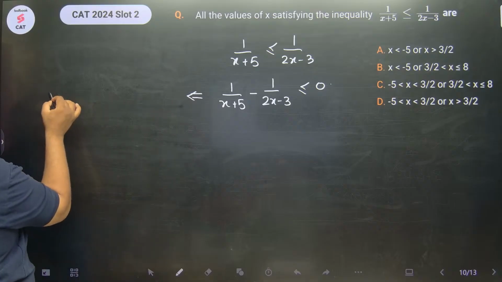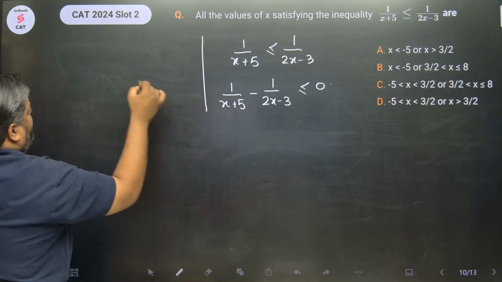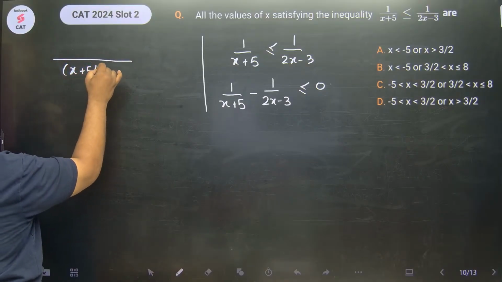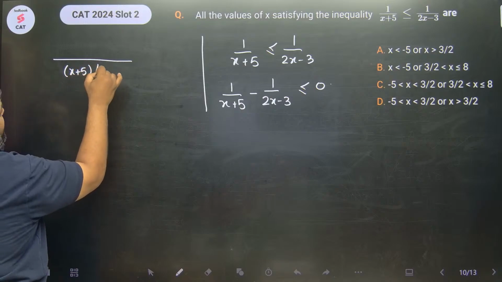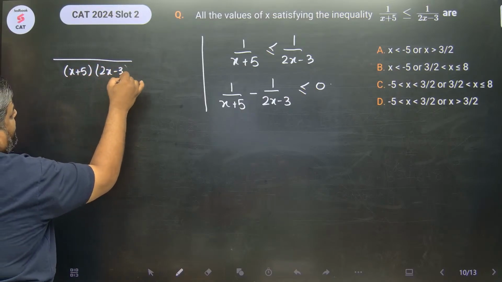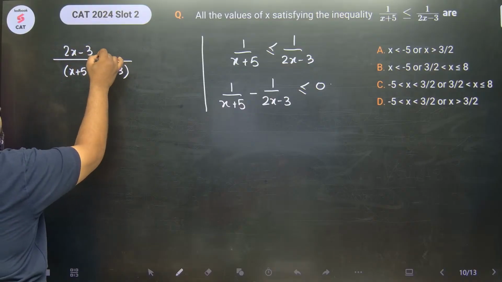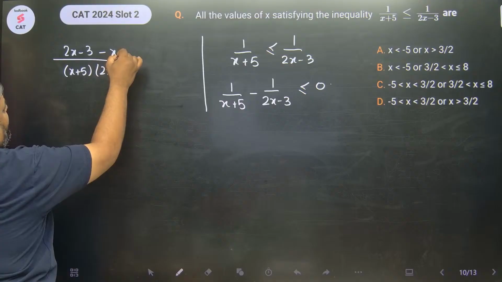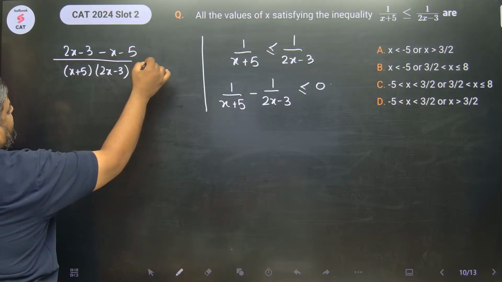We will get, take the LCM as x plus 5 and then 2x minus 3. Okay, so numerator में you will have 2x minus 3 minus x minus 5, right? And this is less than equal to 0.